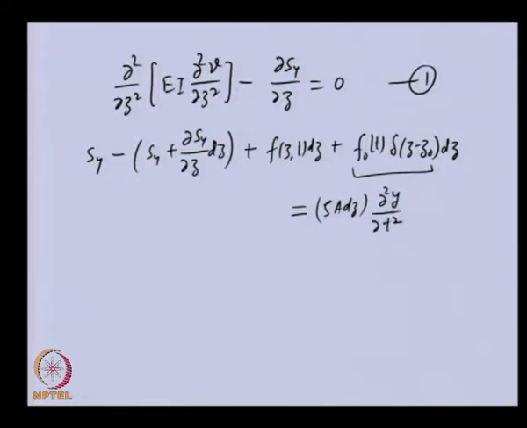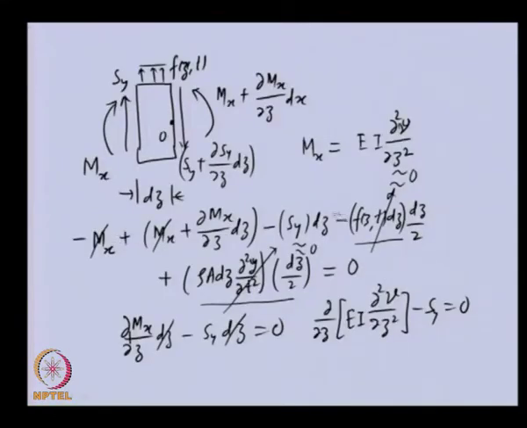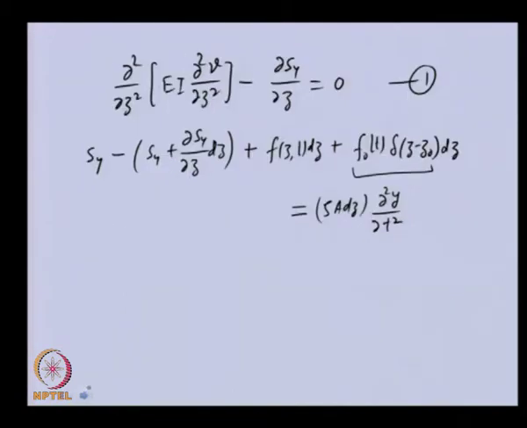acceleration. In the previous expression, when we derived the moment, these were the moment equations. We equated this equal to 0 because in the Euler-Bernoulli beam we do not consider the rotary inertia. So, that is why we have not taken the rotary inertia here. With rotary inertia, that particular beam is called Rayleigh's beam. There is a higher order beam, so we are not considering it here, we are equating it to 0. But linear acceleration we are considering, and mass into linear acceleration we are considering in this.